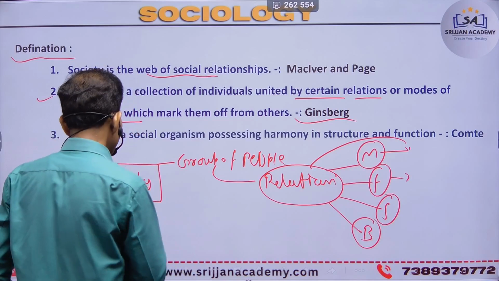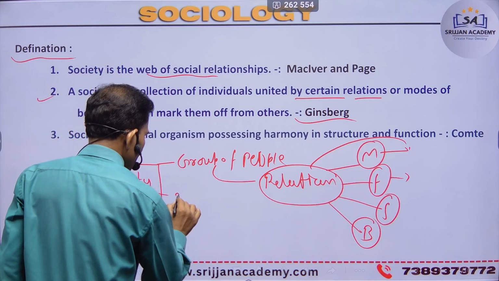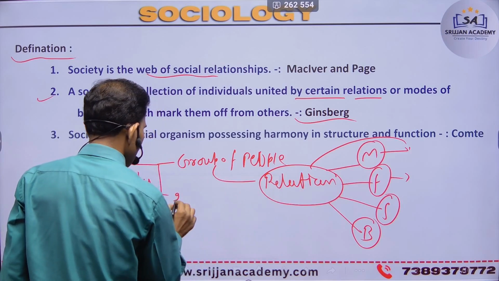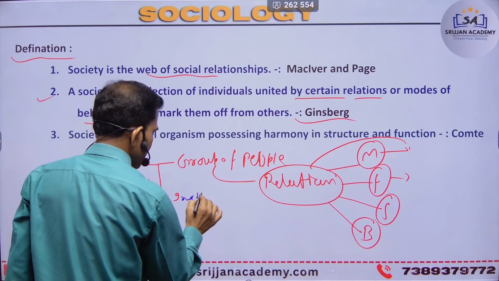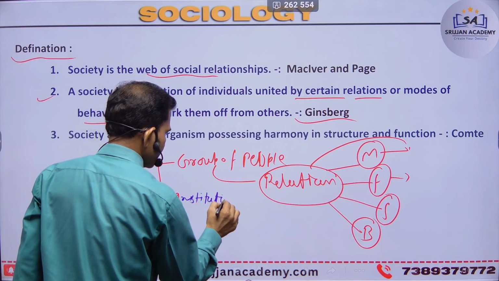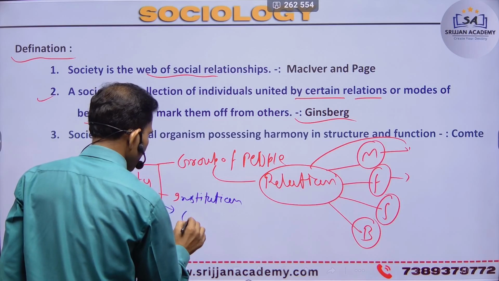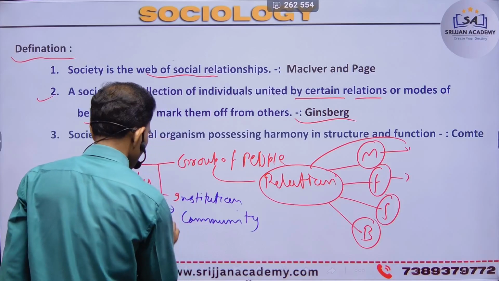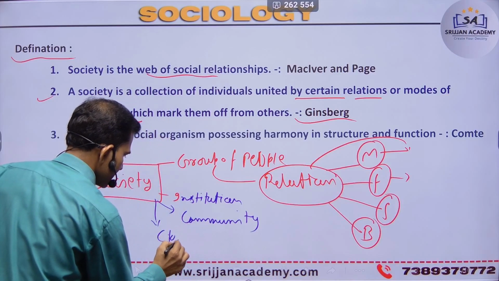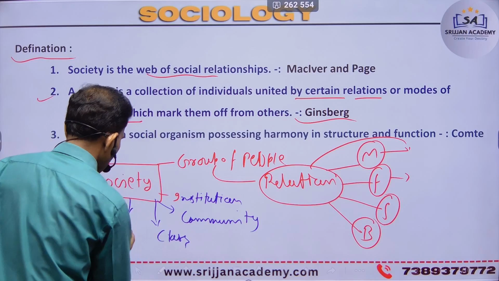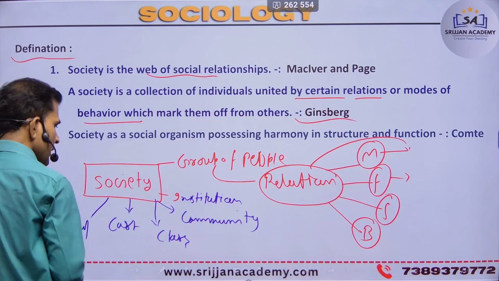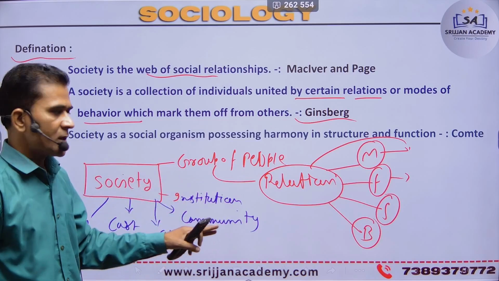Every institution, community, class, caste, and religion is a unit of our society.